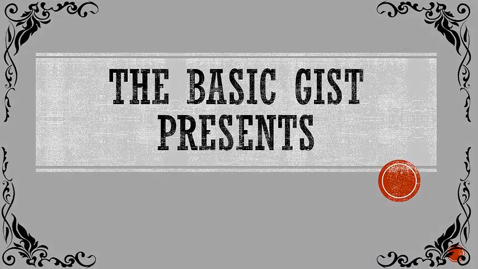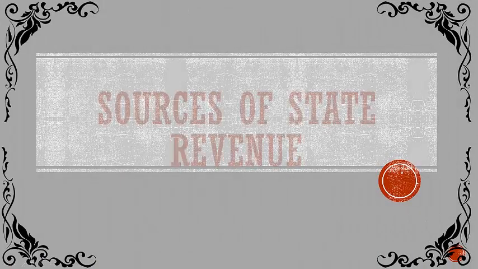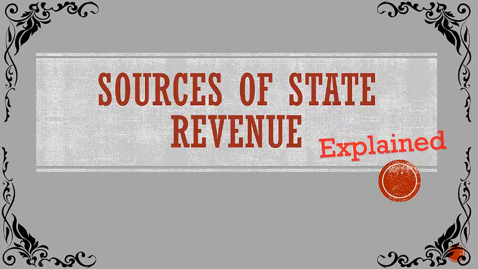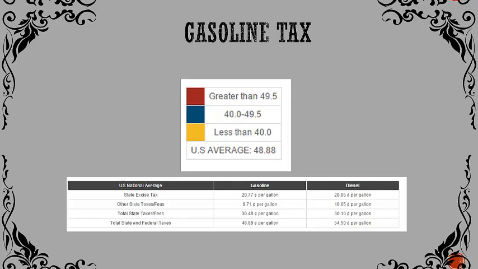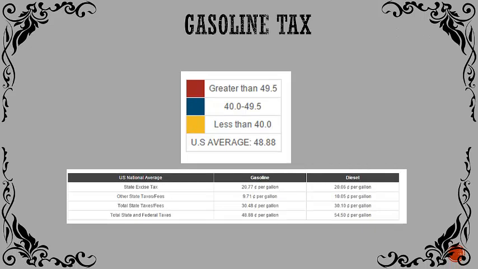In this video, we will be talking about the excise tax enforced at the state level. The first type of excise tax is known as the benefits-based tax, and it includes items such as gasoline. The average gasoline tax, which includes both state and federal, is 48.88 cents per gallon. States where the tax are in this bracket are considered higher than average. States where the tax are in this bracket are considered lower than average.